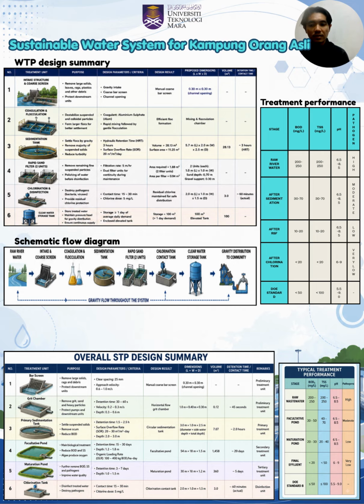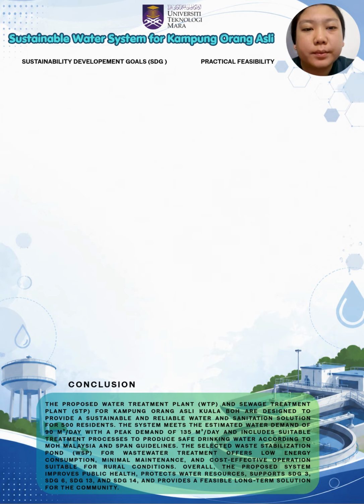The final effluent is expected to meet the Malaysia DOE Standard B discharge requirement for domestic sewage and minimize pollution of the receiving water body. Besides, it is expected to support sustainable wastewater management for the rural community. That's all for me. Thank you.